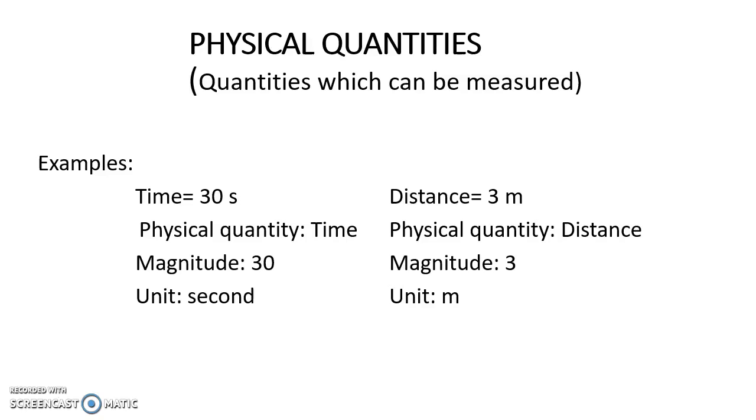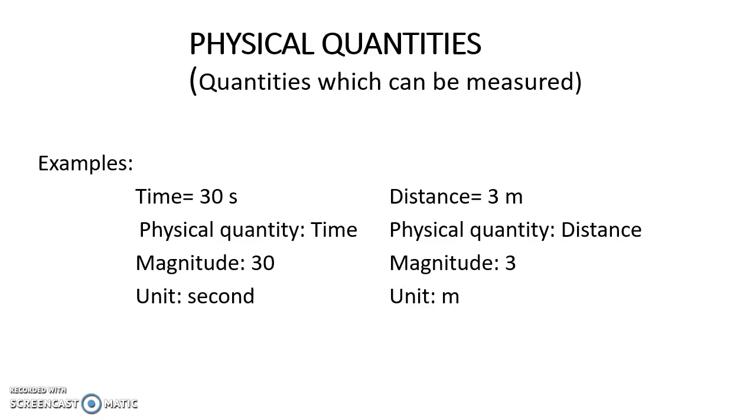You can look around and check for some more physical quantities around you. The area of the room can be measured. The volume of the room can be measured. Hence, area and volume are physical quantities. The temperature of the room, the speed of the fan, the intensity of the light, all these quantities which can be measured can be called physical quantities. We have seen that whenever physical quantities are measured, they are written as magnitude and unit. Magnitude is the number and unit is the standard of measurement.